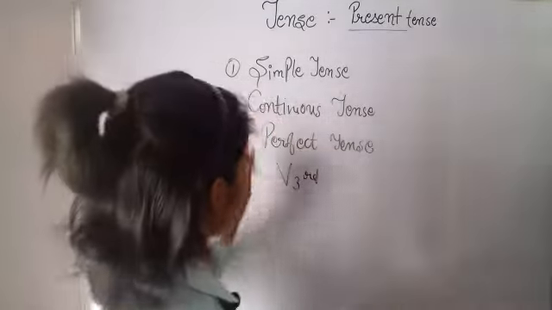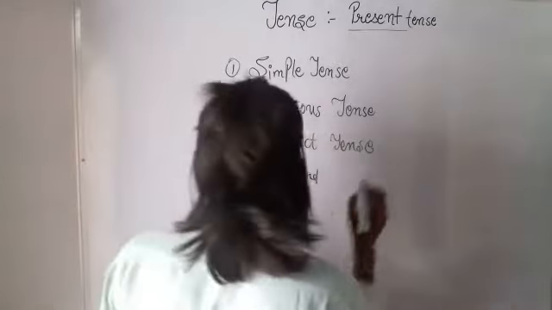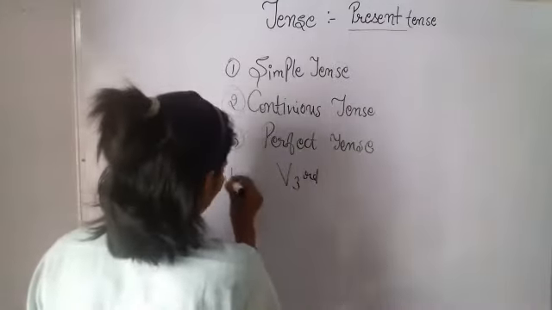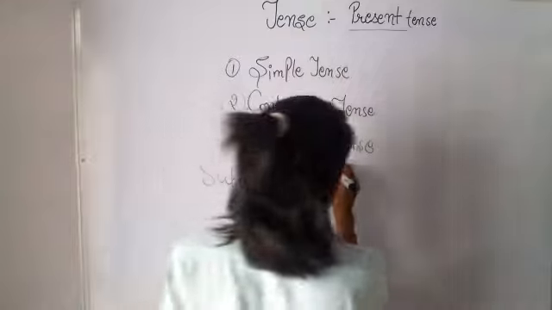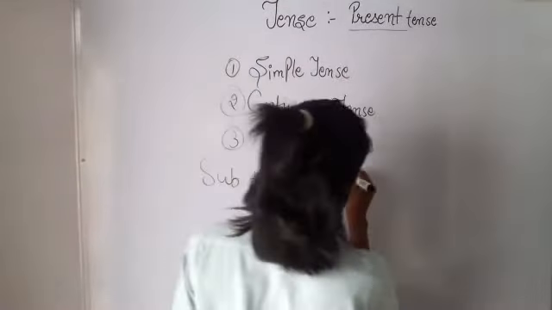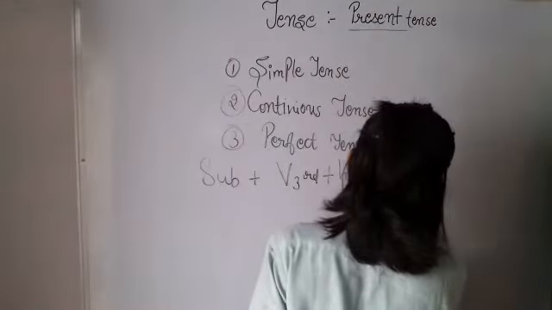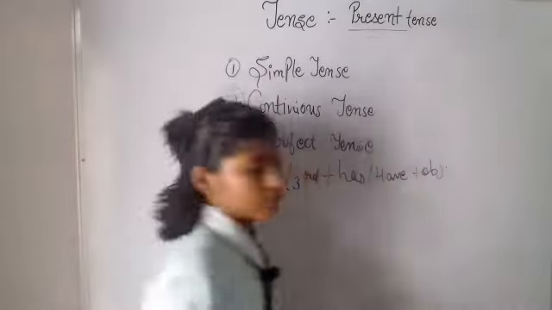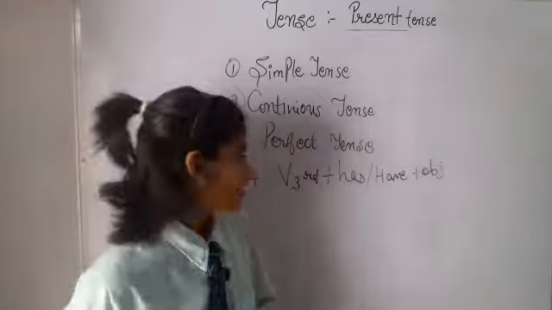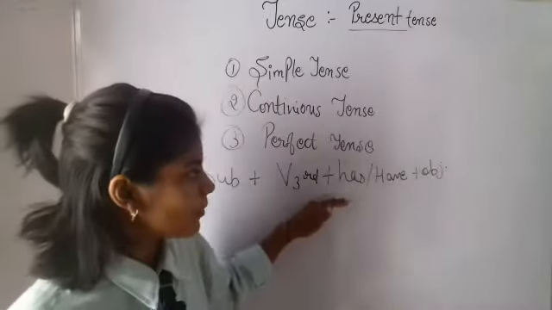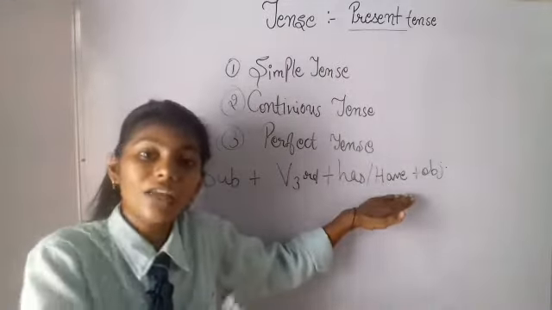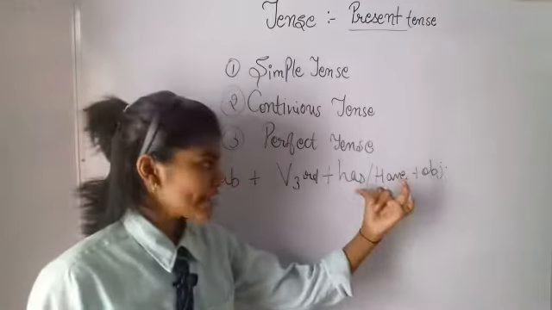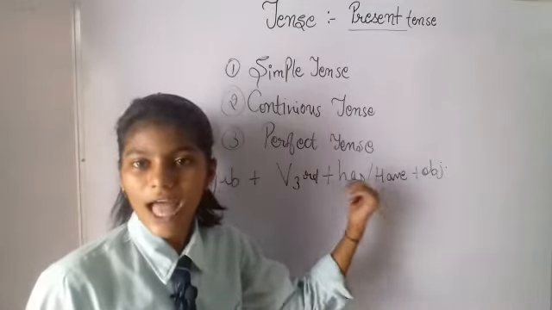In present perfect tense, the format is subject plus has/have plus verb's third form plus object. So in which kinds of words do we use has and in which do we use have?